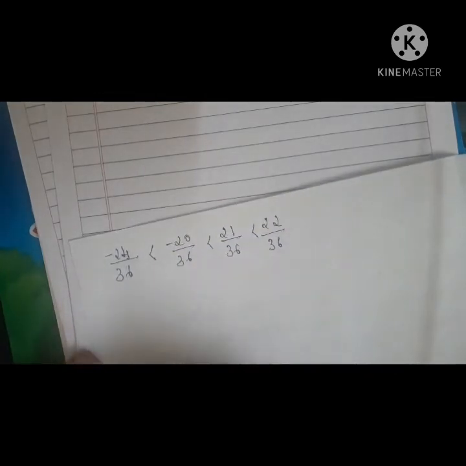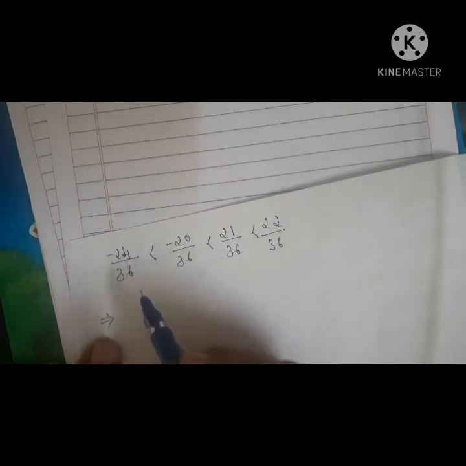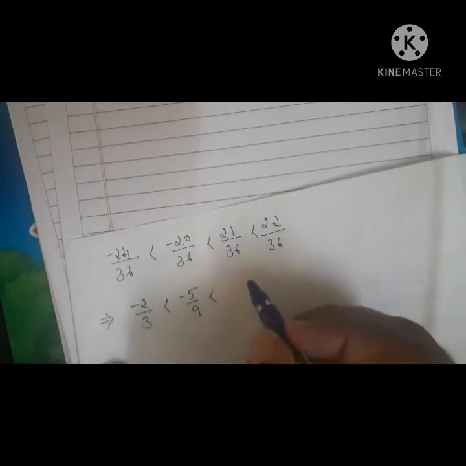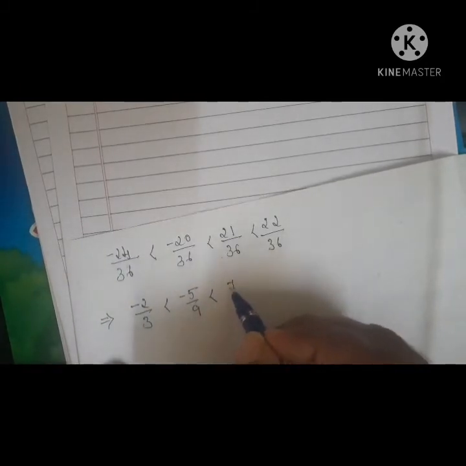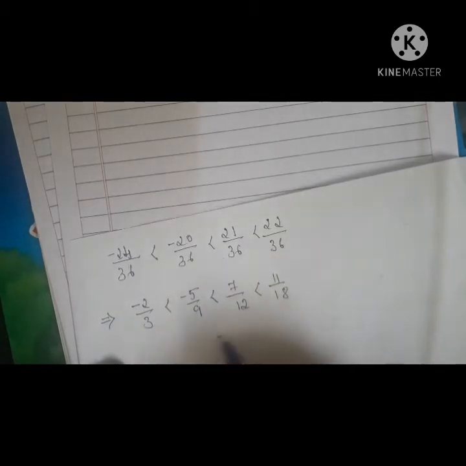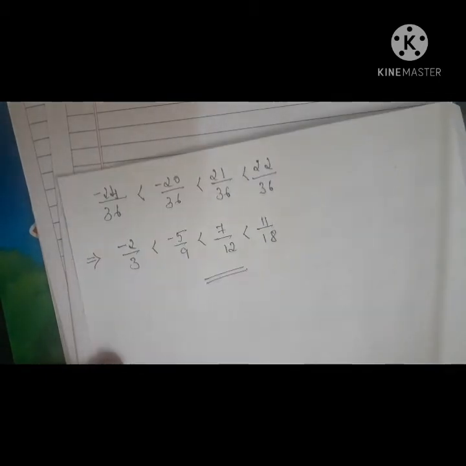Now write down the respective given fractions. The simplest form of minus 24 by 36 is minus 2 by 3, of minus 20 by 36 is minus 5 by 9, of 21 by 36 is 7 by 12, and that is less than 11 by 18. So this is the answer for the first sub-question.